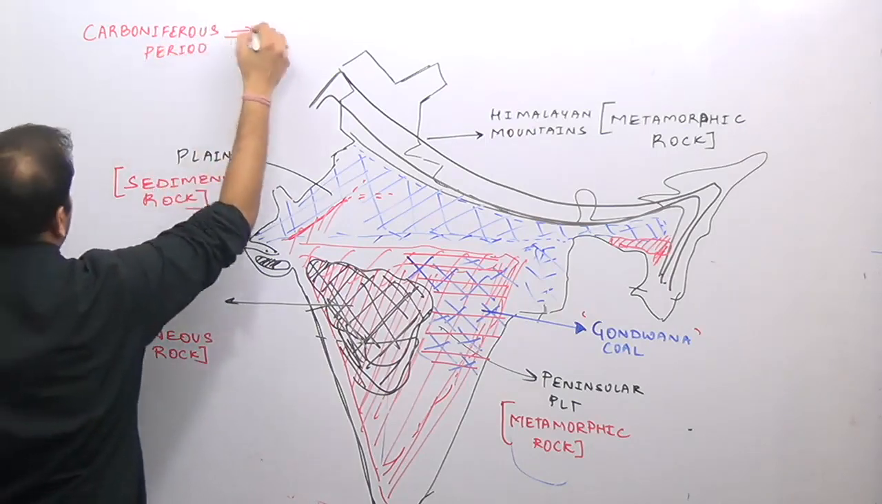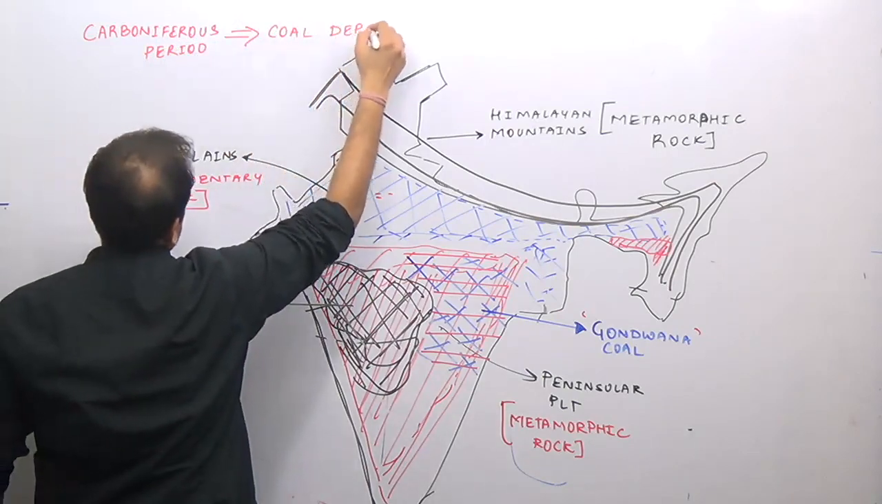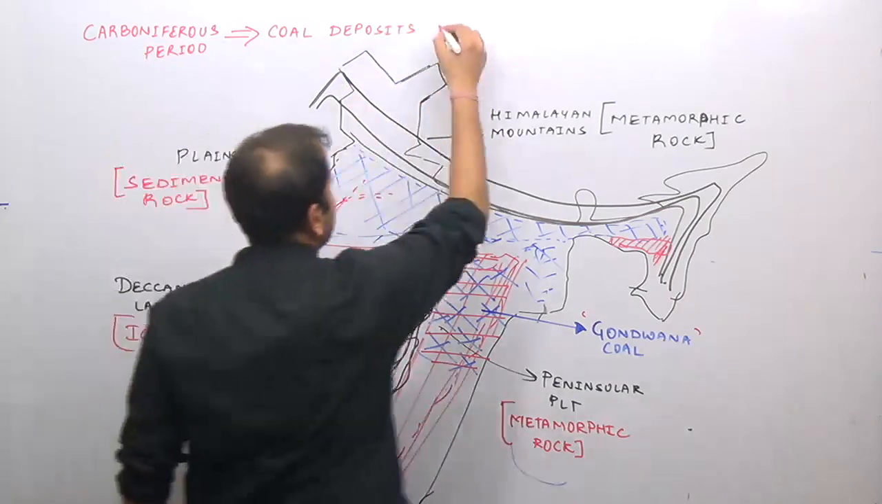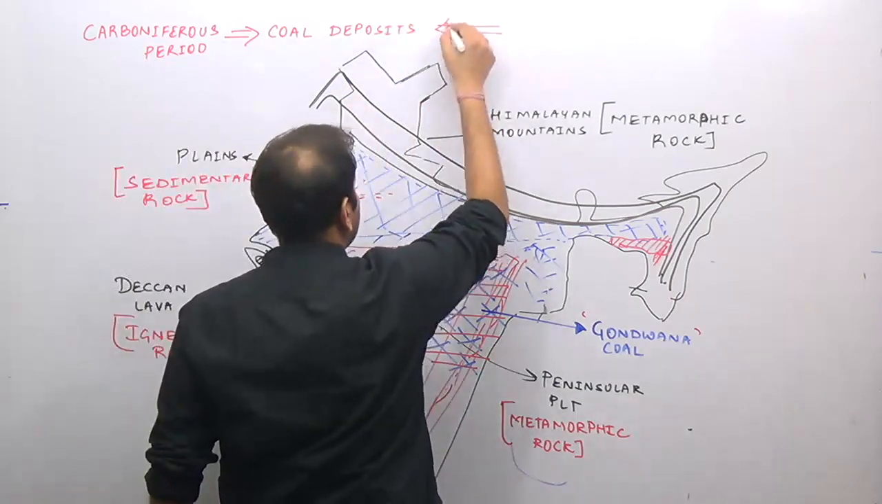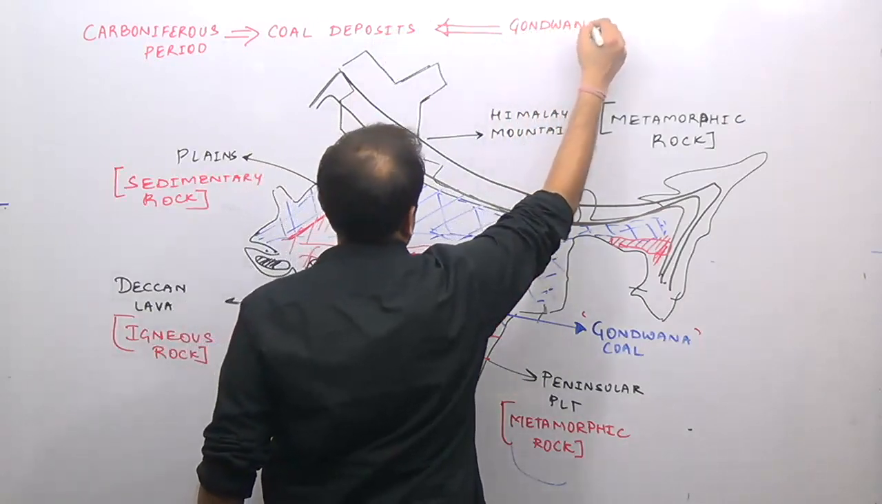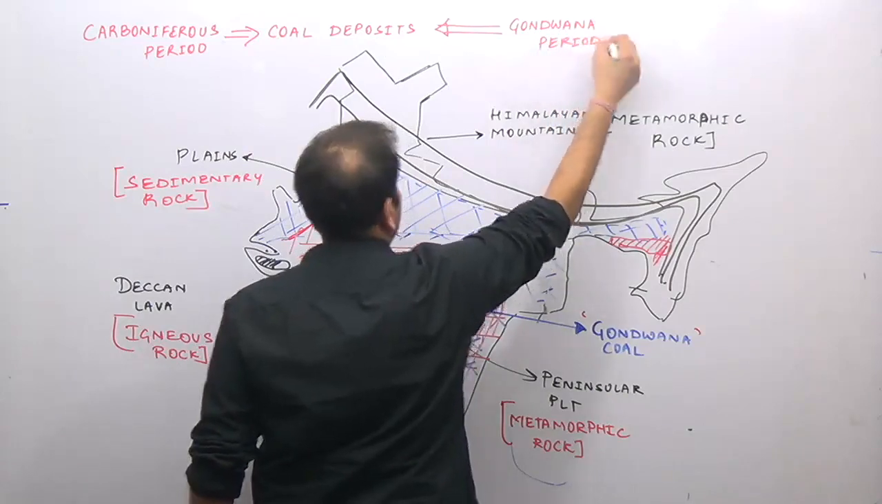We have coal deposits in the world. And such a period in the Indian geological history is known as the Gondwana period.